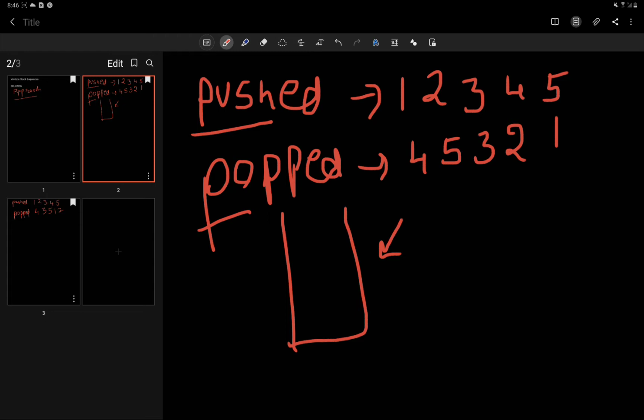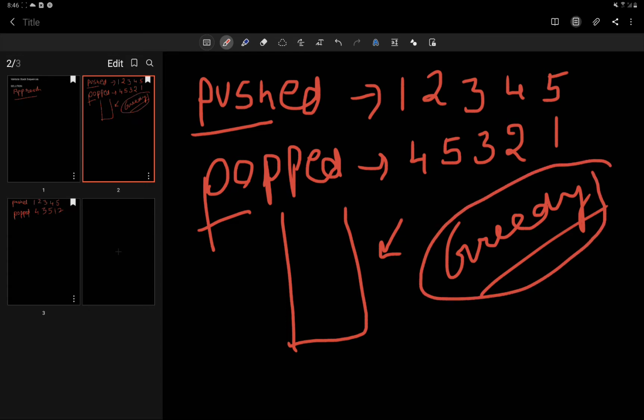So one such approach for this is a simple one. Take a greedy approach for this question, because we cannot have any other approach. We cannot change the order, we cannot apply sorting, we cannot do dynamic programming and remember the results and all. That's not needed here. So we apply a greedy approach, and the greedy approach says to just do what the question says, that is, take an empty stack and perform the operations. If it all goes well and we are able to perform it, then at the end we can say true, or else we can say false.